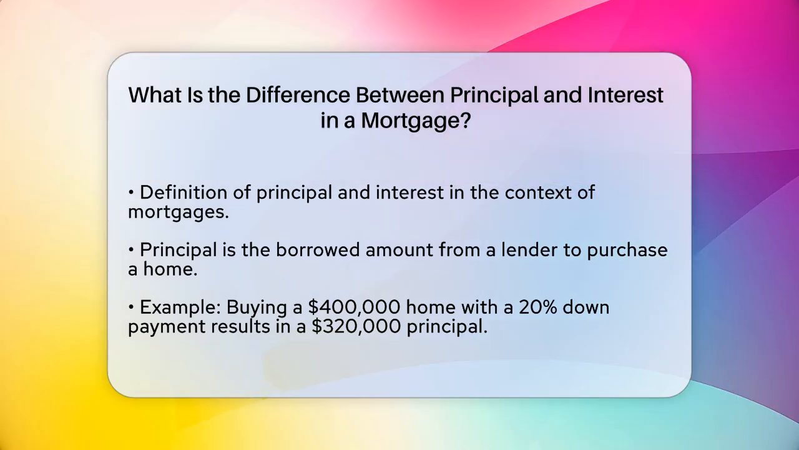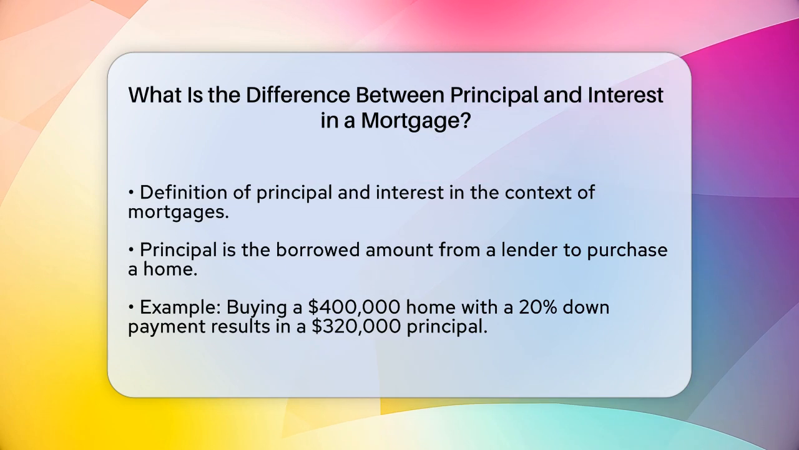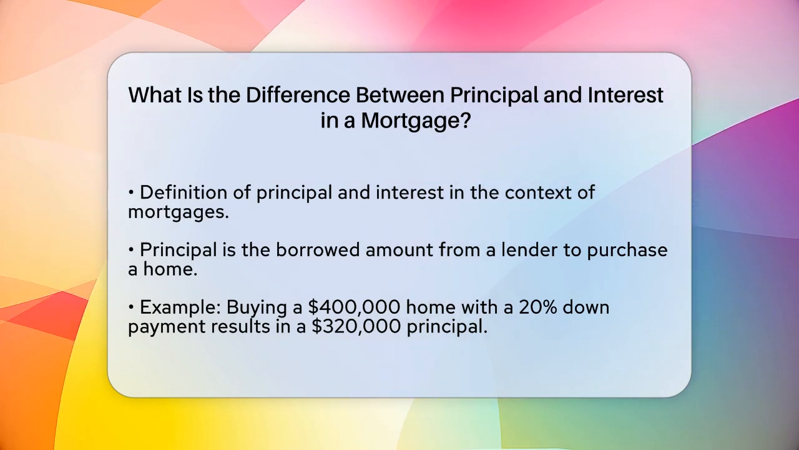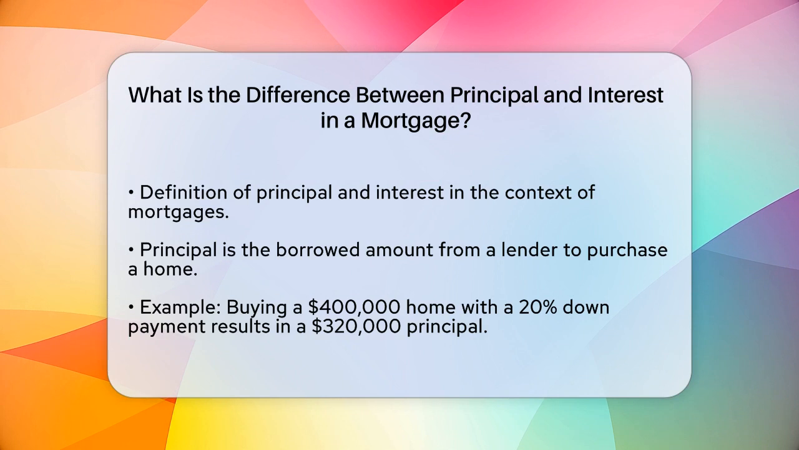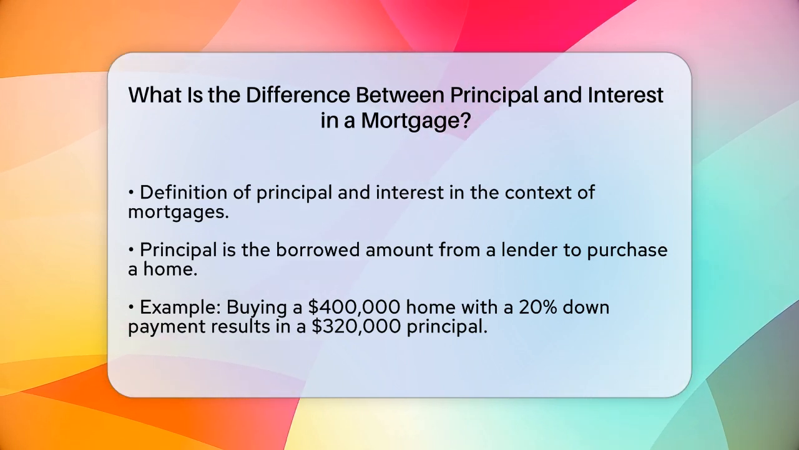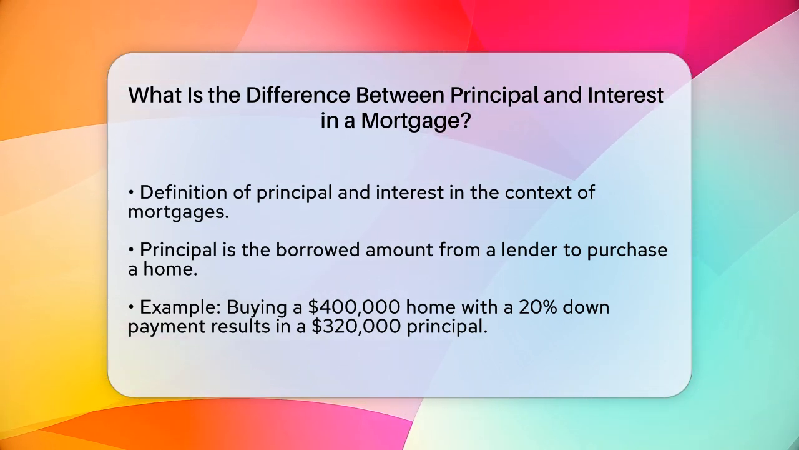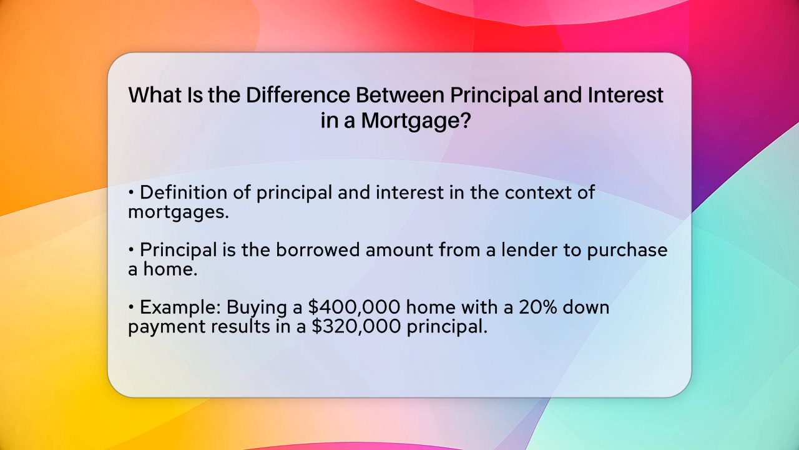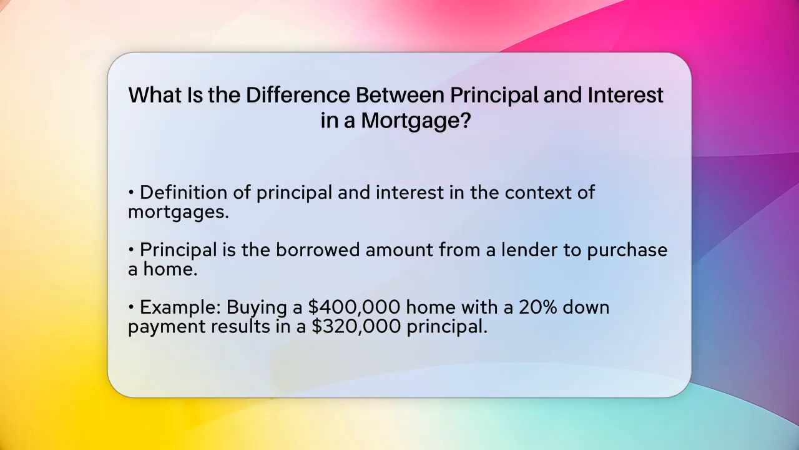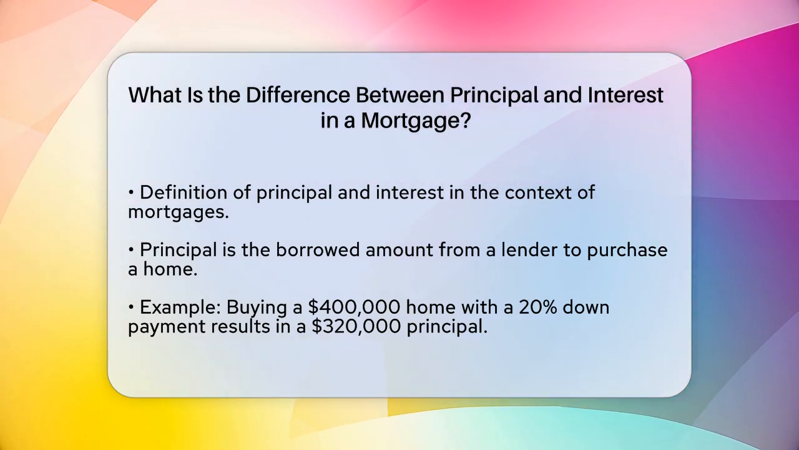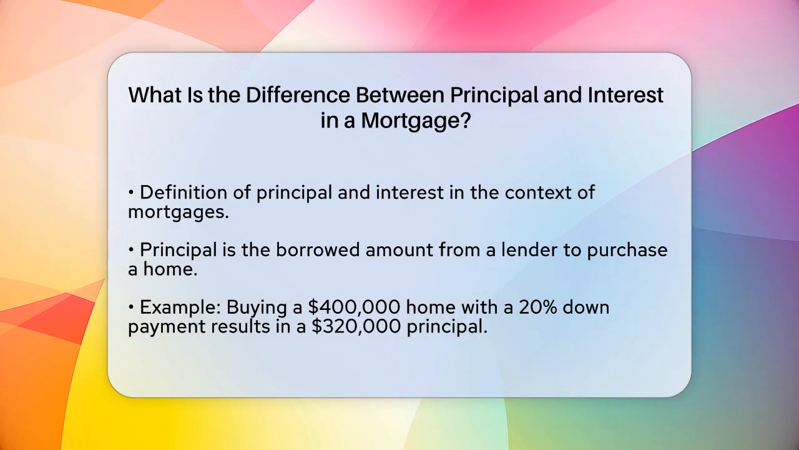When you buy a home, you typically don't pay the full price up front. Instead, you borrow money from a lender, and this borrowed amount is called the mortgage principal. For example, if you buy a house for $400,000 and put down a 20% down payment of $80,000, the remaining $320,000 is your mortgage principal.